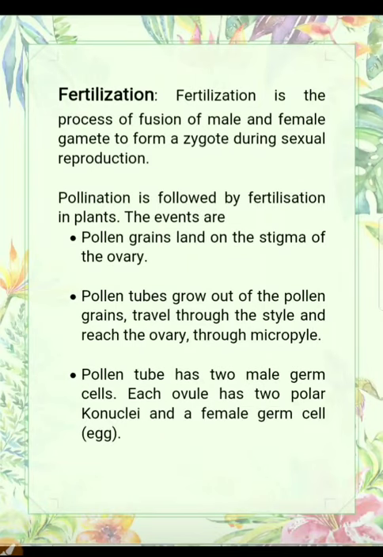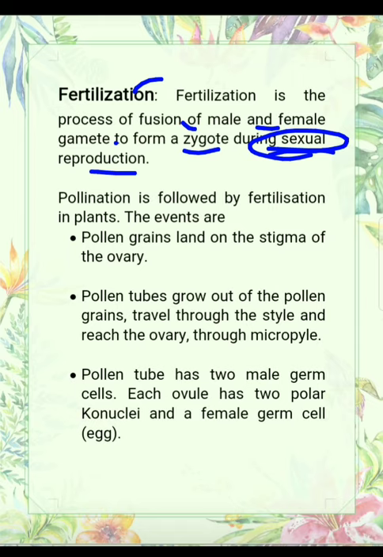Morning dear students. So today we will discuss our next topic, that is fertilization. Fertilization is the process of fusion of male and female gamete to form a zygote during sexual reproduction. Sexual reproduction के टाइम पे जब मेल और फीमेल गैमेट फ्यूज होते हैं और फॉर्मेशन होती है जाइगोट की, उस प्रोसेस को हम बोलते हैं fertilization.